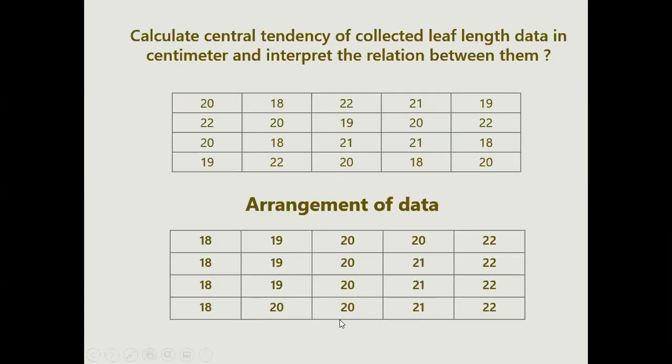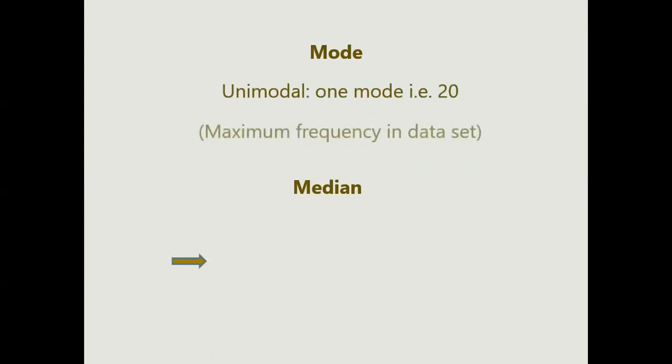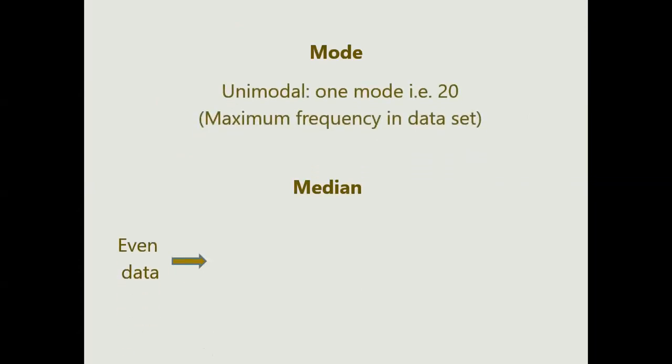Let's go to the next one, your mode. Your maximum frequency shows it is unimodal. Why? Just look at this data. 18 is 4 times, 19 is 3 times, but 20 is 6 times, right? So your maximum frequency comes to be 20, and it is 6. So it is unimodal data, which is 20.